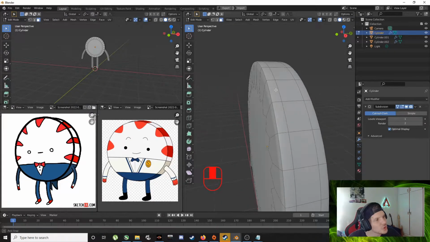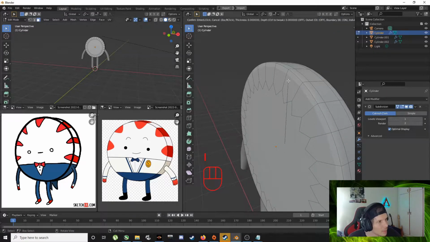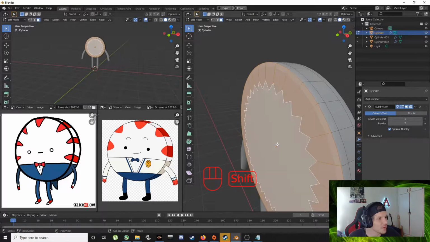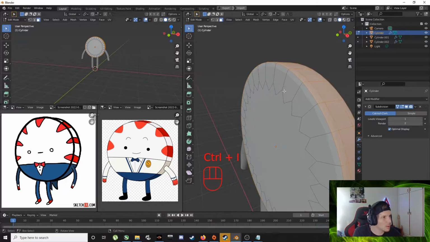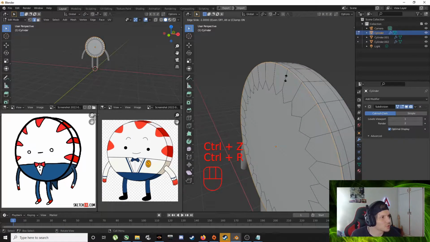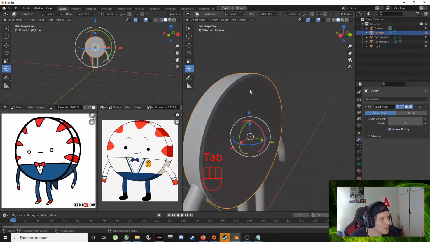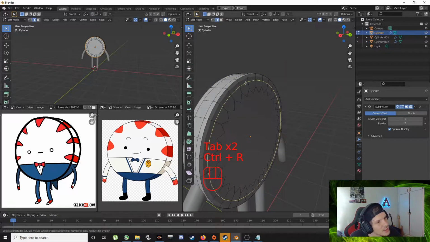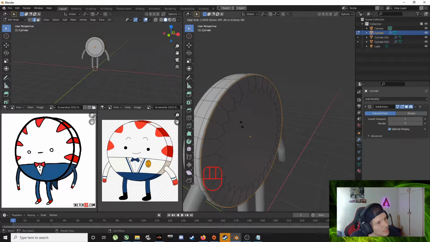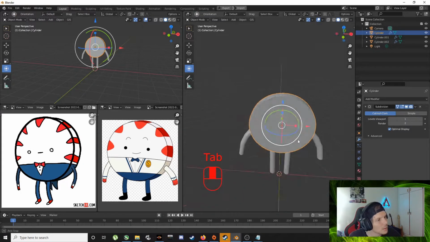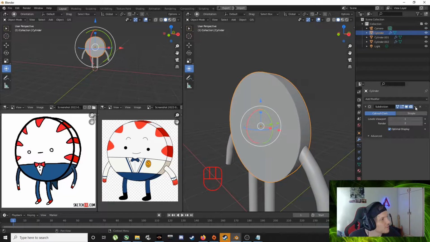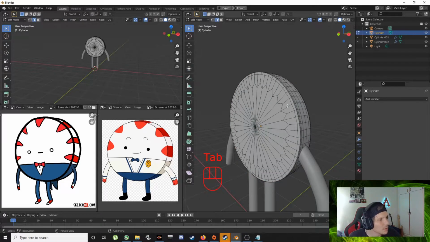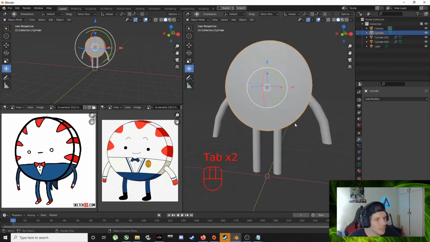I don't like that little stupid line we have there. So let's choose all of this. That's alt left click on that edge, selects that. Shift left click selects that. Okay, it's not. Control R. That's what we're gonna do. Let's just Control R this side as well, and we're gonna bring it down till there. Cool, and then we're gonna apply this so we have a bit more faces to work with.